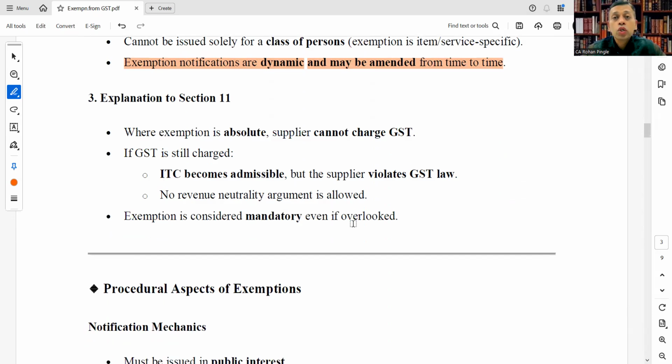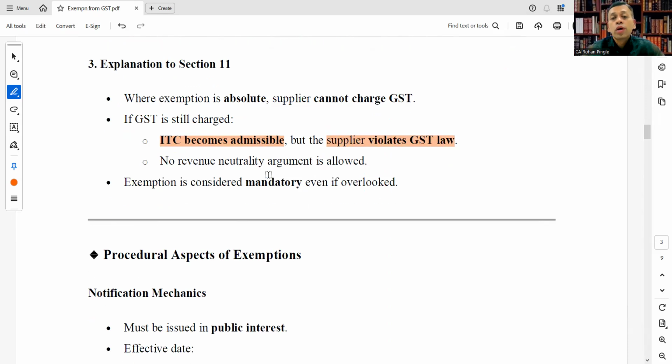Let's see the explanation to section 11. What is the explanation of section 11? Where exemption is absolute, the supplier cannot charge GST. If GST is still charged, ITC becomes admissible, but the supplier violates GST law. No revenue neutrality argument is allowed.